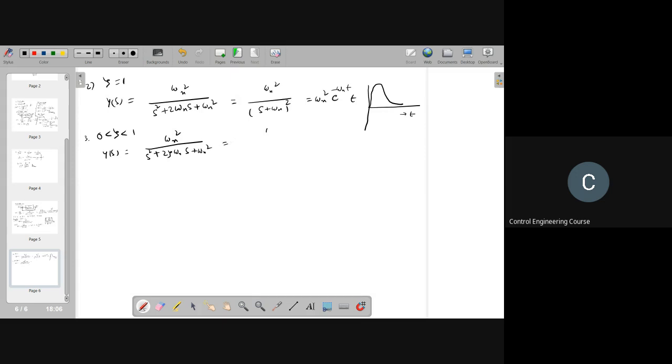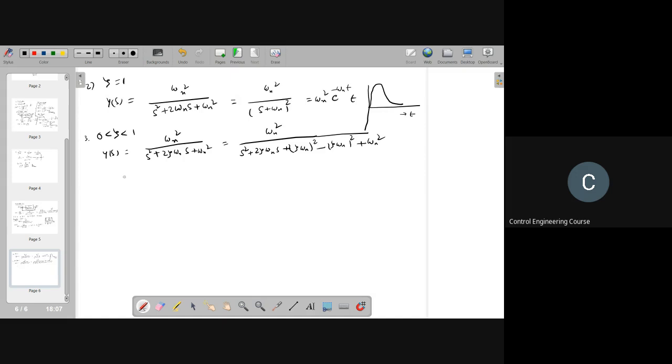So which we can write it as omega n square by s square plus 2 zeta omega n s plus (zeta omega n) whole square. I am adding and subtracting this term, plus omega n square.